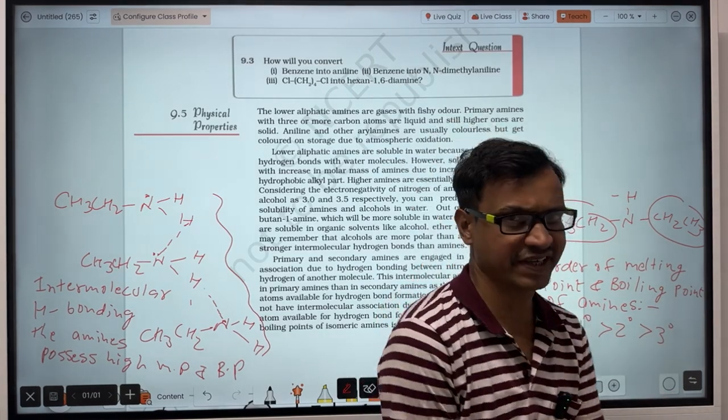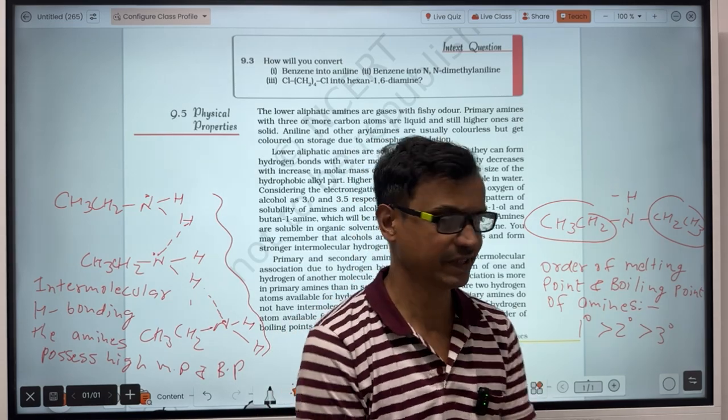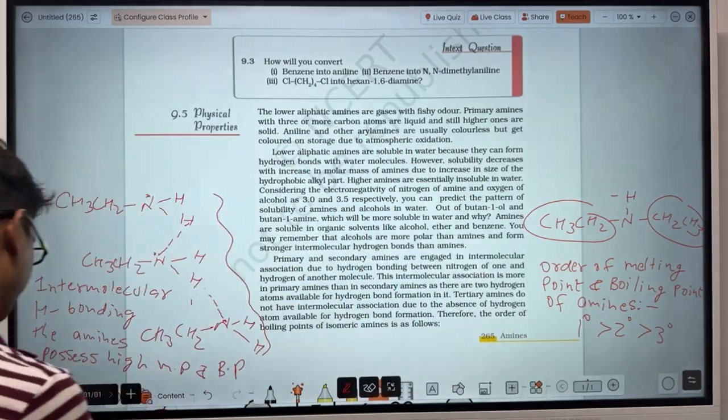That is 1 degree, 2 degree and 3 degree. So that is very easy.